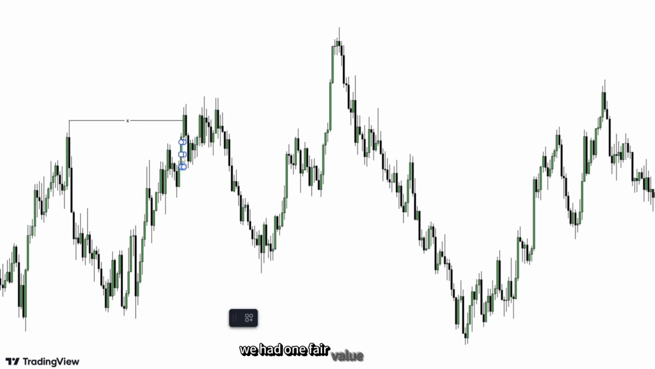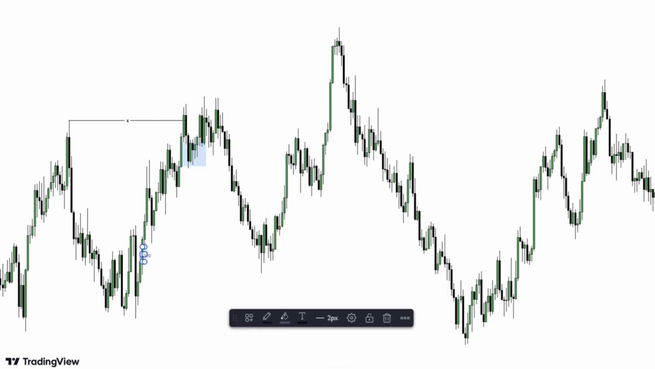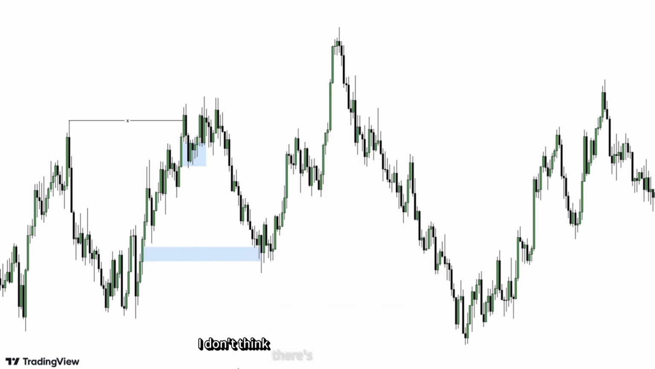We had one fair value gap here, you can see. Then we had another fair value gap here, and the market filled it. After that, I don't think there's any fair value gap below here. The market will reverse from here. All the fair value gaps here were filled. One fair value gap was here. Sorry, the market filled these fair value gaps.